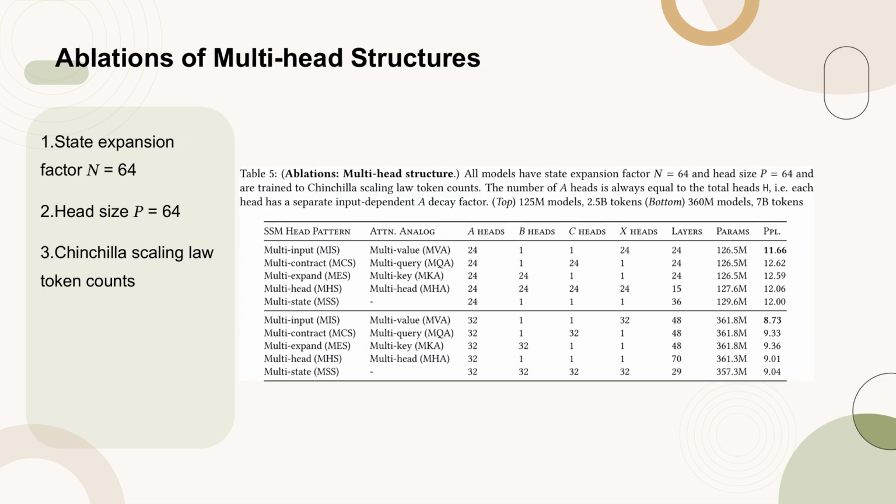Table 5 presents the ablations of various multi-head structures for the Mamba 2 architecture. The table shows significant differences between multi-value and multi-query or multi-key head patterns, despite their apparent similarity. The models are characterized by a state expansion factor of N equals 64 and a head size of P equals 64, trained according to Chinchilla scaling law token counts. The number of heads is always equal to the total heads H, ensuring each head has a separate input-dependent decay factor. The results are presented for both 125M models trained on 2.5B tokens and 360M models trained on 7B tokens.